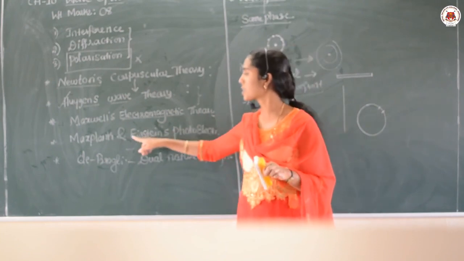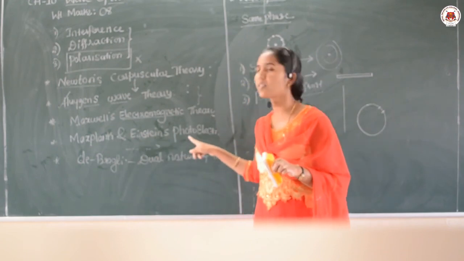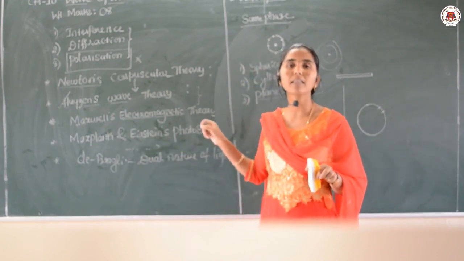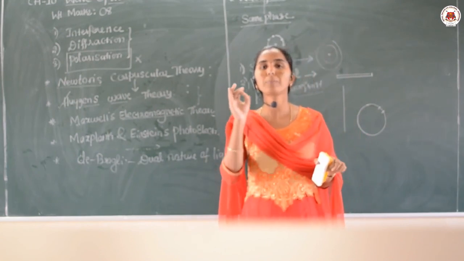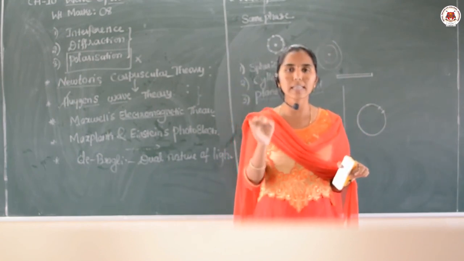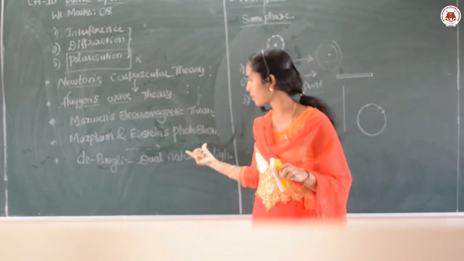Hence, the next theory was introduced, that is Max Planck's and Einstein's photoelectric theory. In this theory, they considered that light is in the form of photons or packets of energy. So, it can show the photoelectric effect and Compton effect, right.